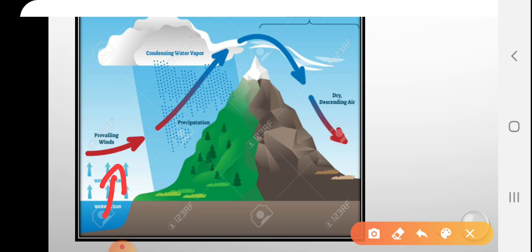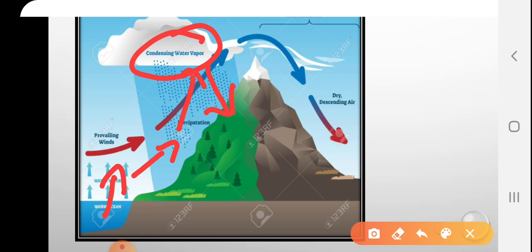This water vapor rises up and moves towards the land, upwards along the mountain slopes, and when it reaches a certain height, it starts cooling and condensing to form clouds. With further condensation, the water vapor changes into water droplets and falls as